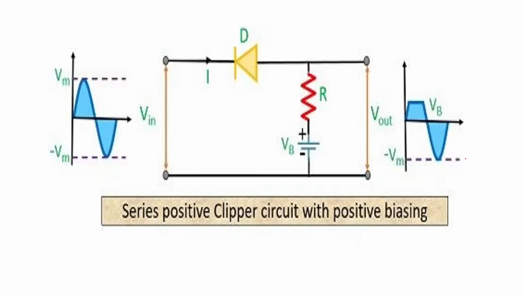Then we'll go to the series positive clipper circuit with positive biasing. Now positive biasing means that when the input is positive half cycle, as we see from the circuit, this will be positive, this will be negative. So in that case, the diode has to be reverse biased, but the diode will not go into reverse bias immediately because this positive will be less than the positive here because you have applied a voltage VB. Till you reach a voltage VB, it will not be reverse biased, it will be forward biased only.